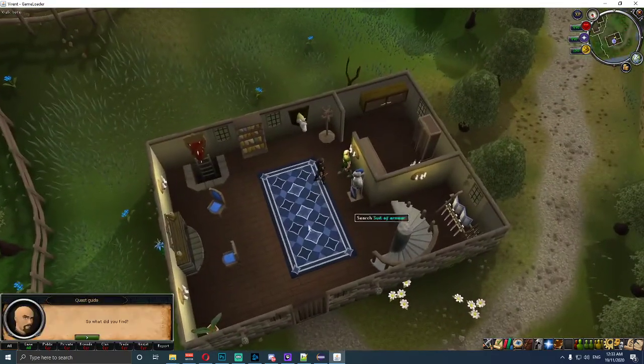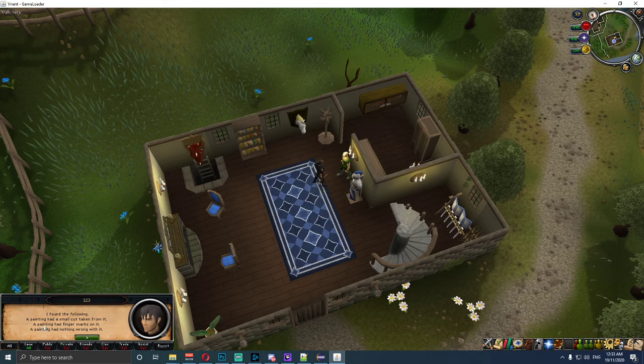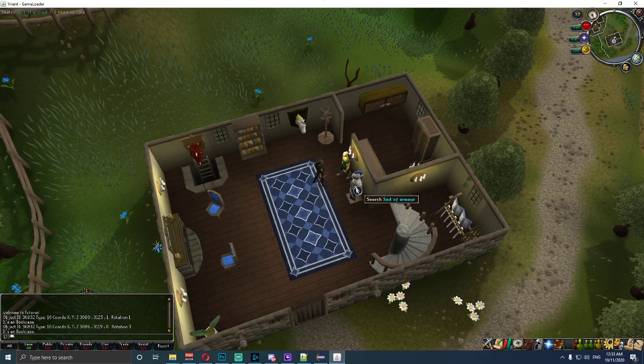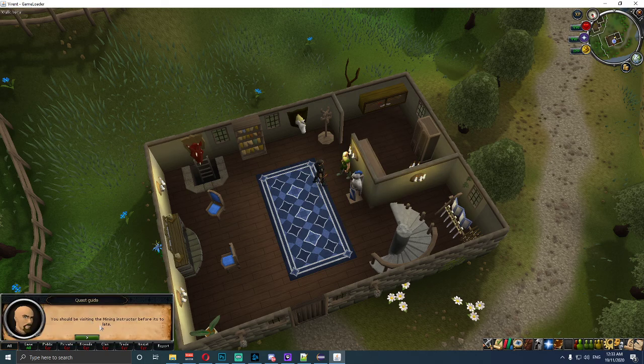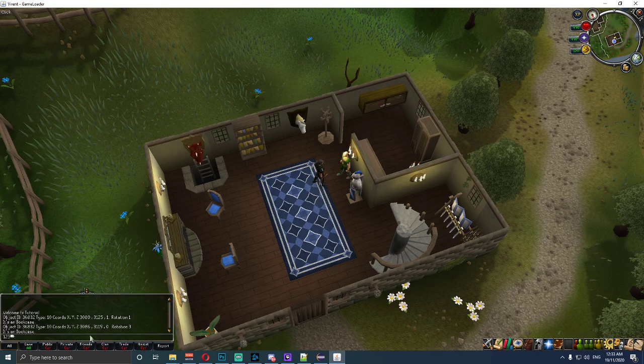If I click on him, he goes, so what did you find? He'll go, I found a small painting, had a cut taken from it. A painting had finger marks on it. A painting had nothing wrong with it. A painting, blah, blah, blah. And he'll just go through it. Armor rack and stuff. Interesting. I can't see what to do. Maybe we should go see the mining instructor. If we click on him again, he said you should be visiting the mining instructor before it's too late. And he'll just keep saying it, okay?